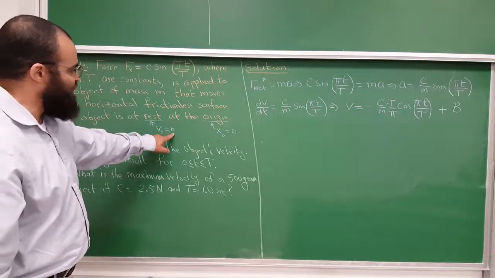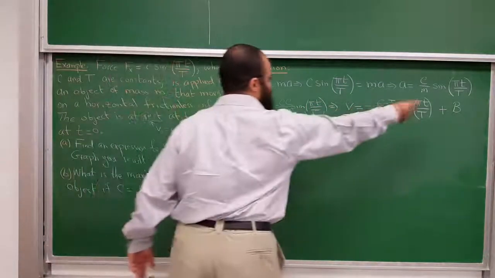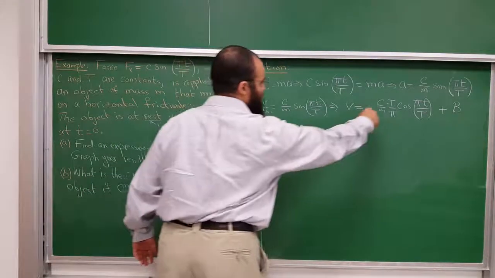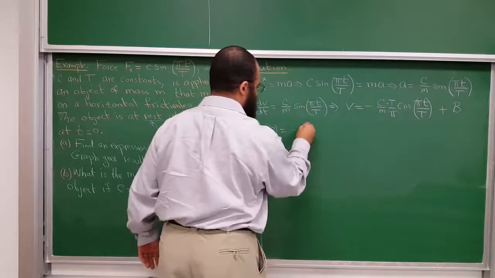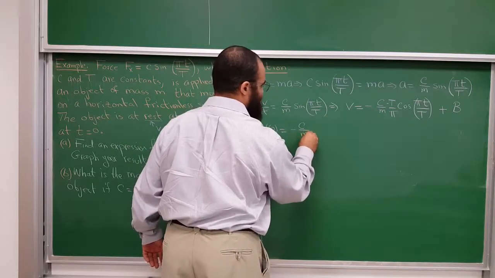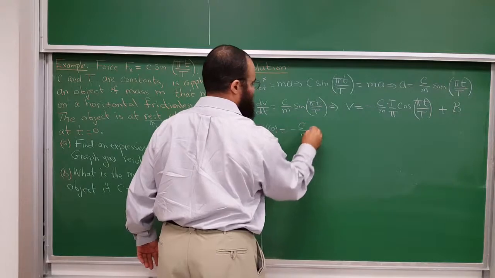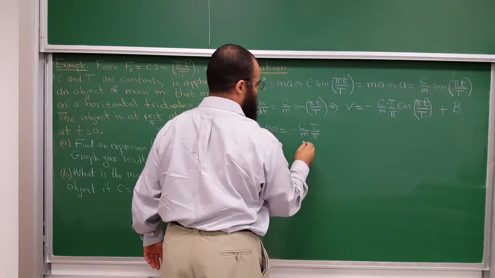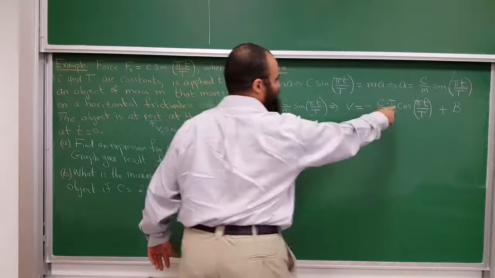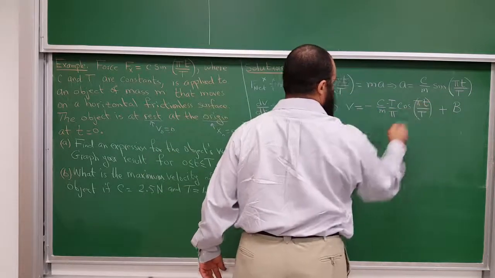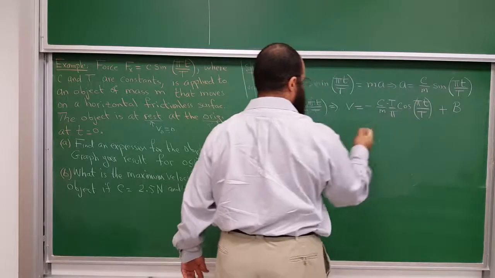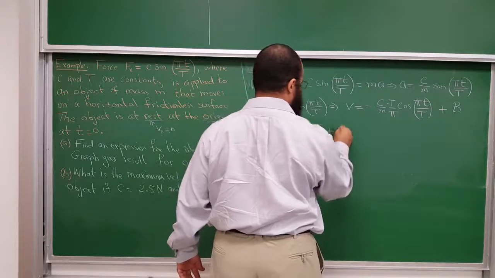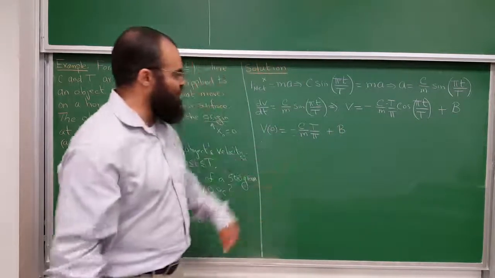We're told v at time t equal to 0 is 0. So here is v. I'm going to plug in v at time t equal to 0. We will plug in 0 here for t. So I get negative capital C over m, and then capital T over pi, and then the cosine of 0, basically, right? Pi times 0 over T is 0. So cosine of 0 is 1, so I just get that, plus b, right?